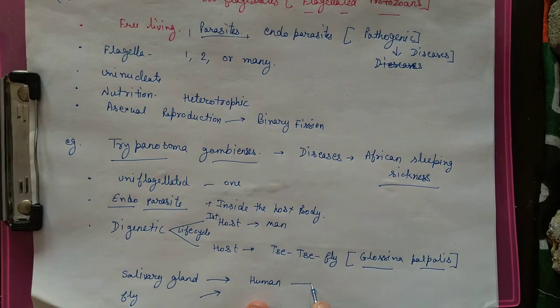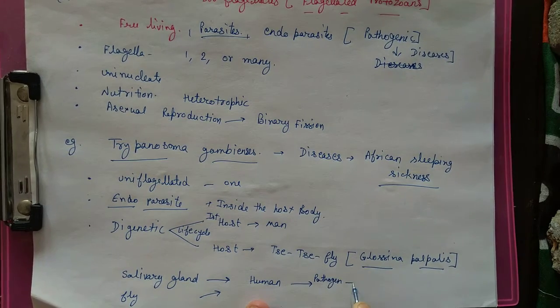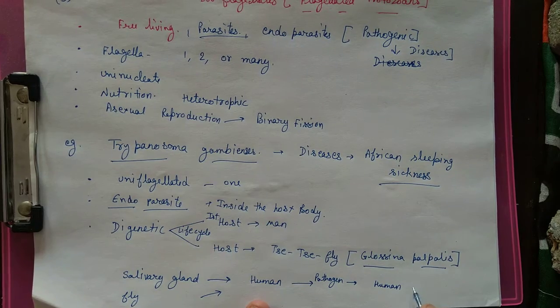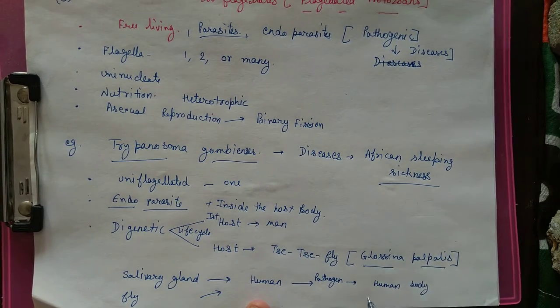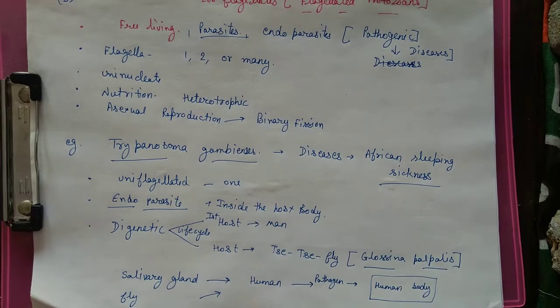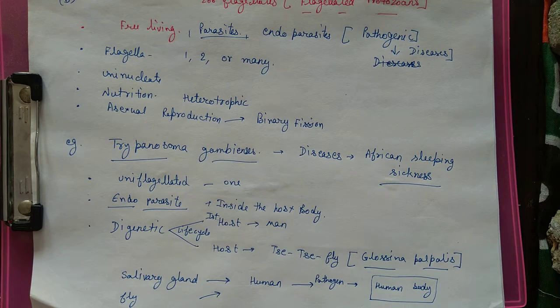During that, the pathogen transfers into the human body. So it is a mode of transmission. The pathogen present in the salivary gland of the tsetse fly, when it bites a human for its food, some pathogens mixed with its saliva enter the human body.